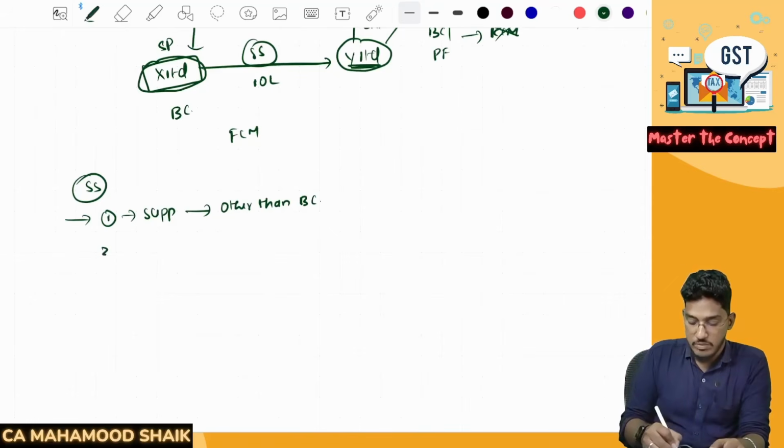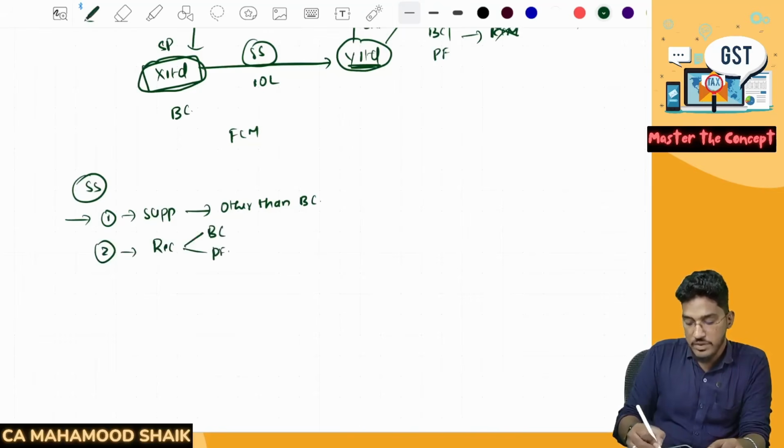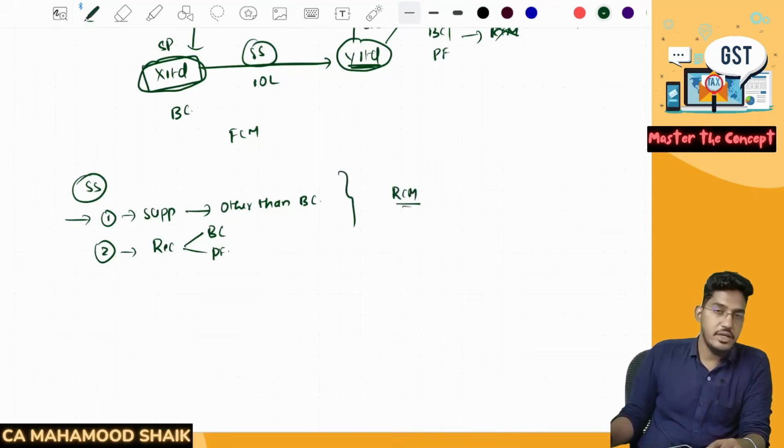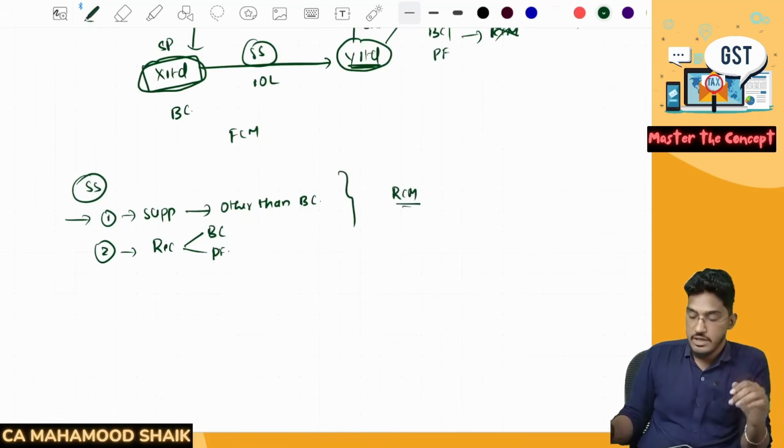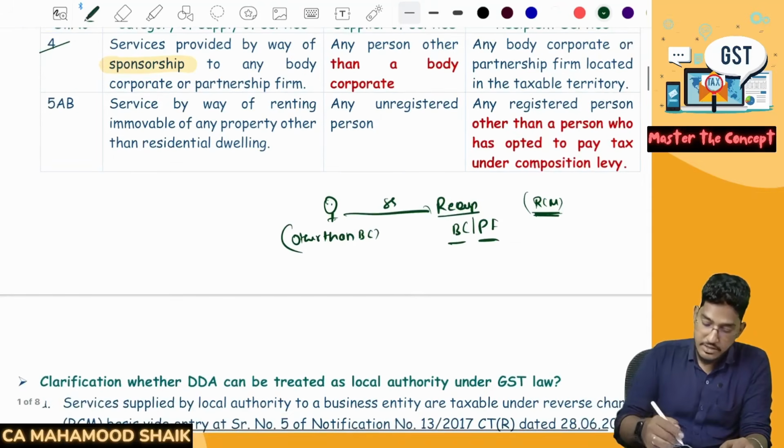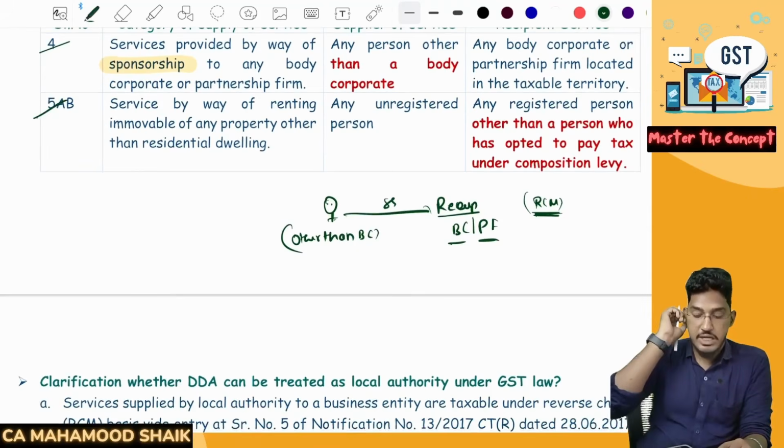Condition number 2: the recipient should be either a body corporate or a partnership firm. If both the conditions are satisfied, then RCM; if any of the conditions is violated, then no RCM, FCM. Clear? That's it.